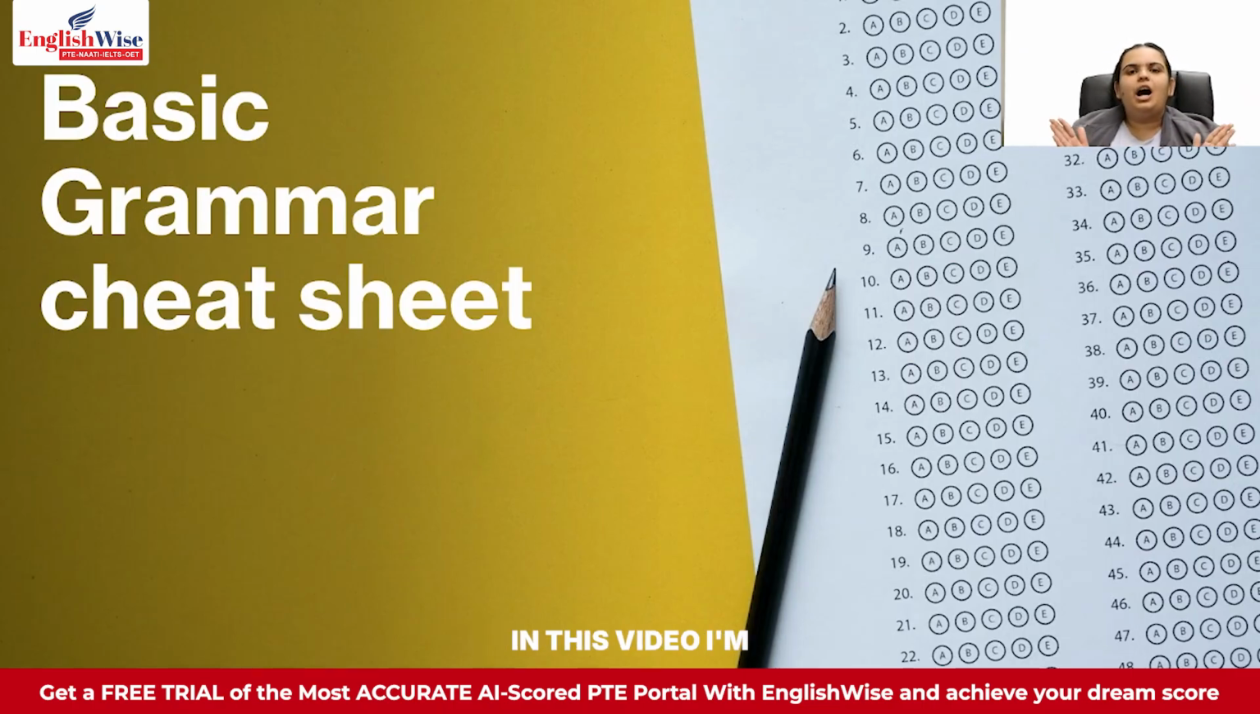In this video, I'm going to give you a basic grammar cheat sheet. In this cheat sheet, I'm going to cover with you around 30 to 35 rules that can be directly applied in your PTE reading exam. Whether it be your drop down blanks or your drag and drop blanks, if you memorize these 30 to 35 rules and apply them correctly, you will be all set for your PTE reading exam.